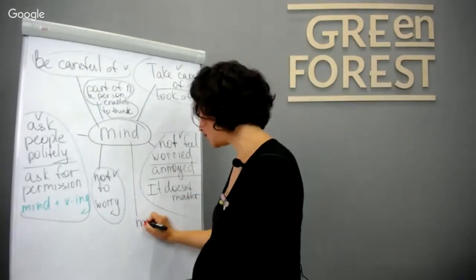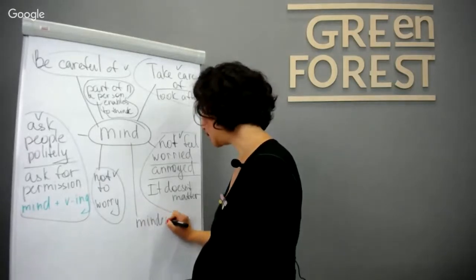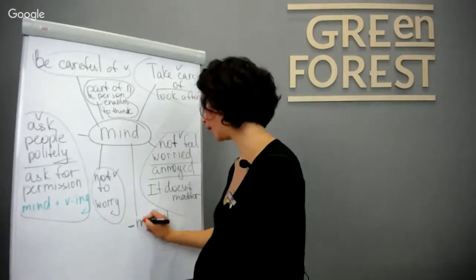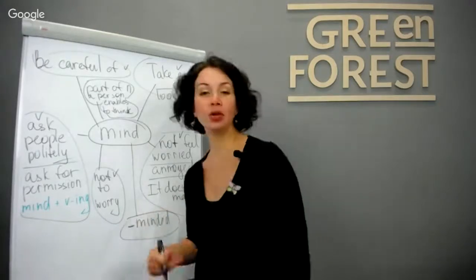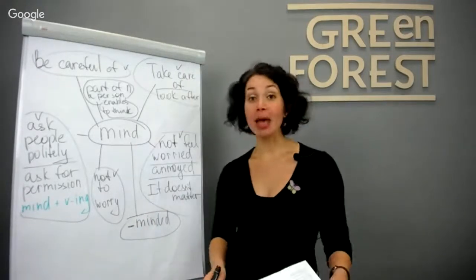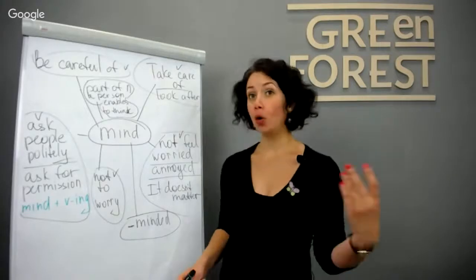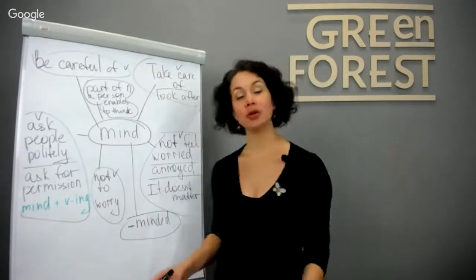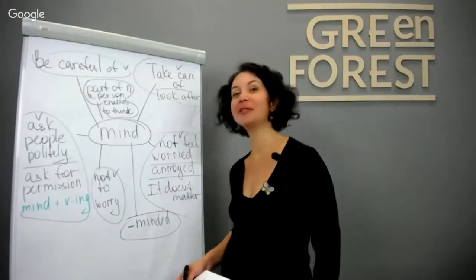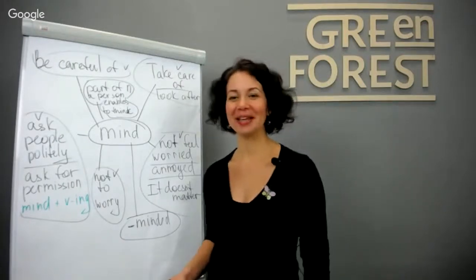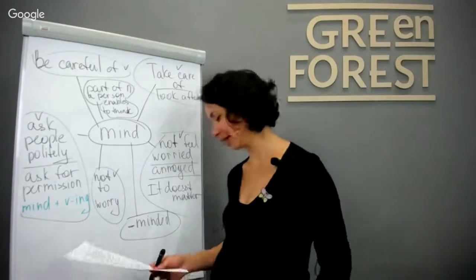I will write, we create suffix minded. It looks like that. This is the suffix, minded. And usually we use it to create some adjectives. For example, open-minded. This is the person who is open for different ideas. Narrow-minded is opposite, the person who is not open to the new ideas.